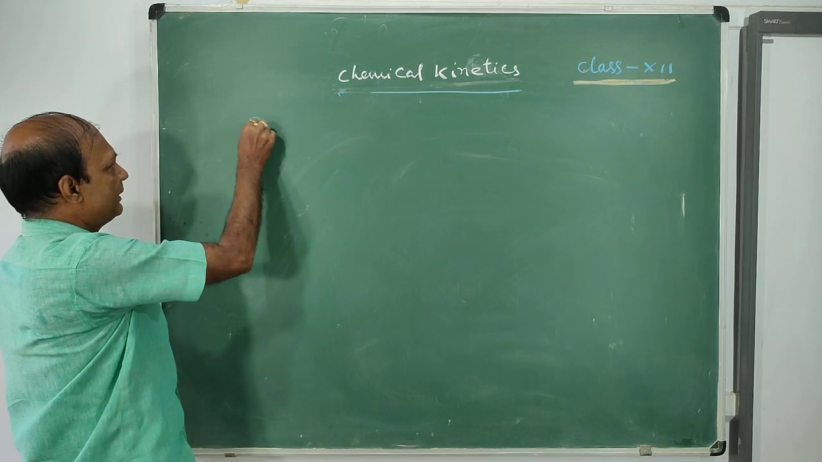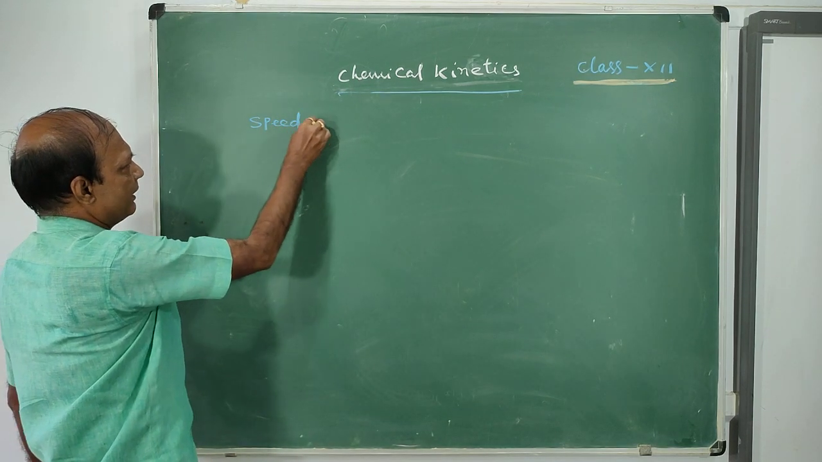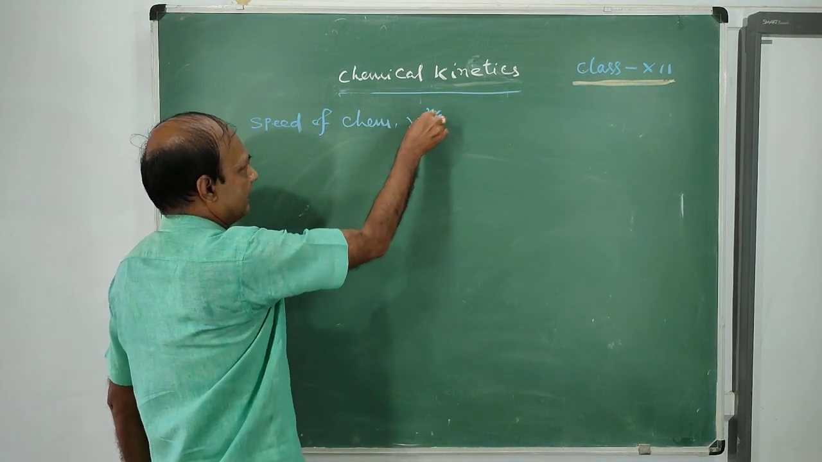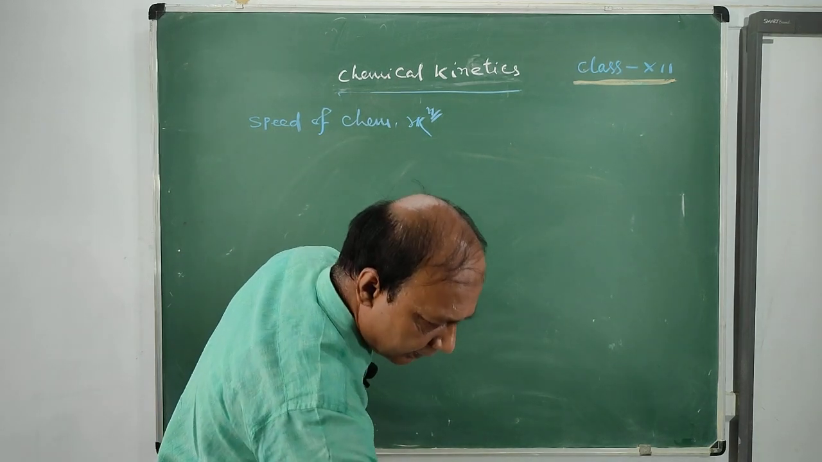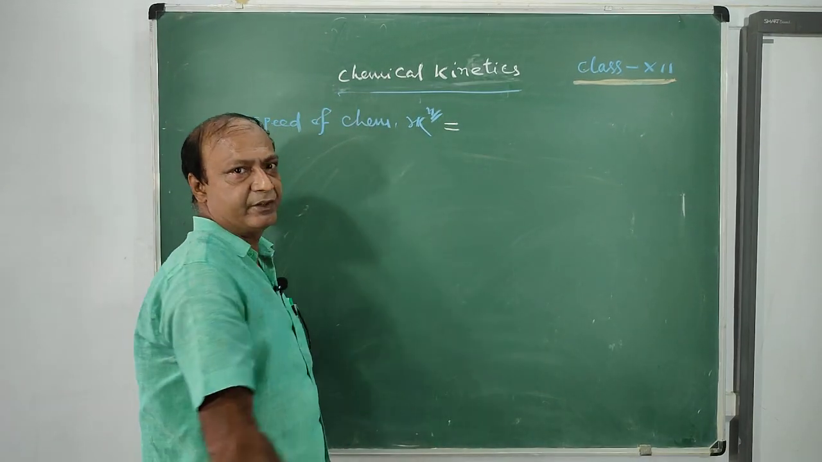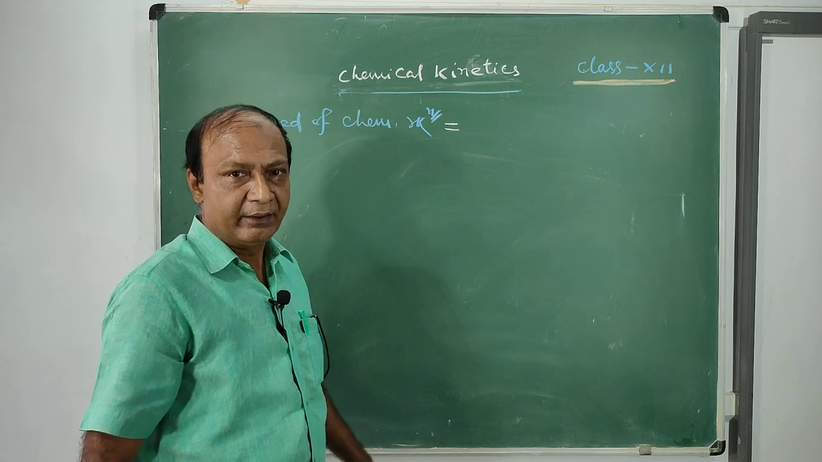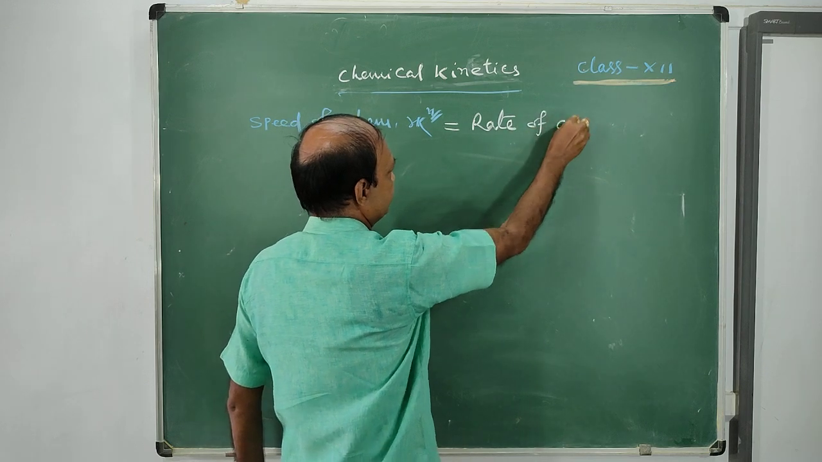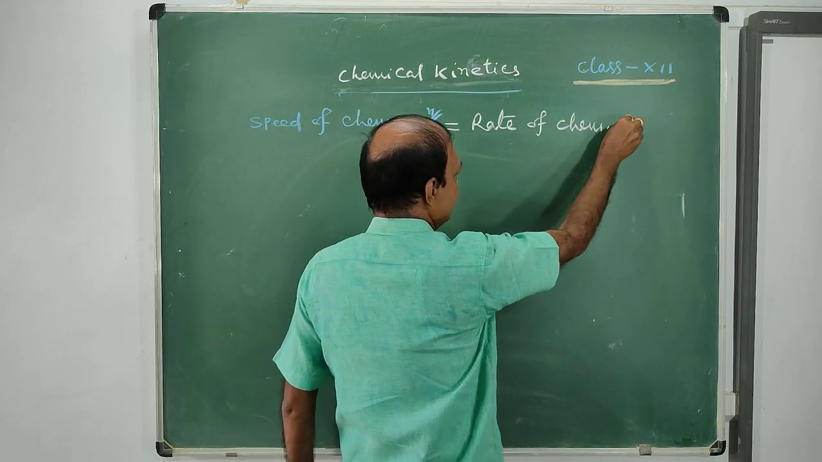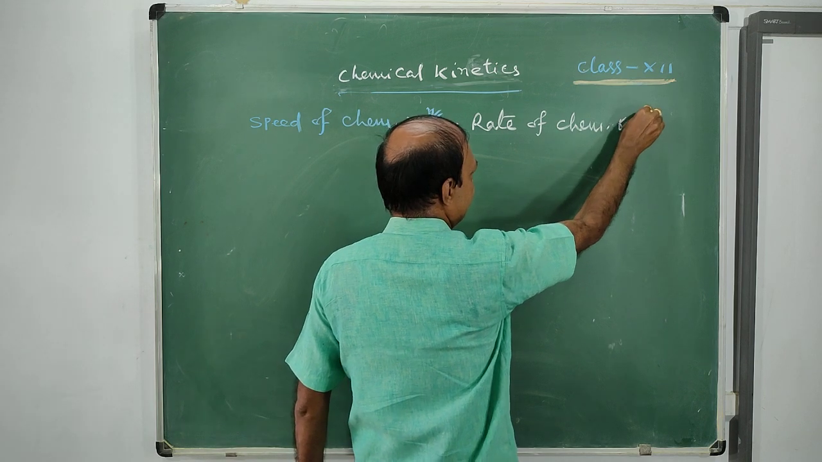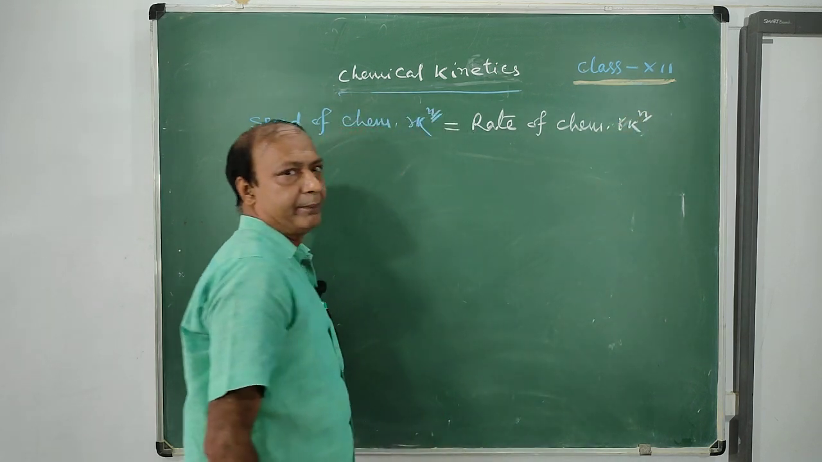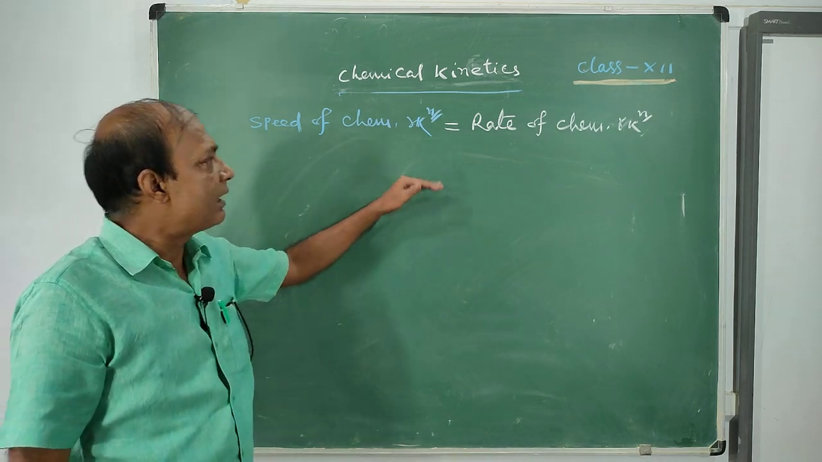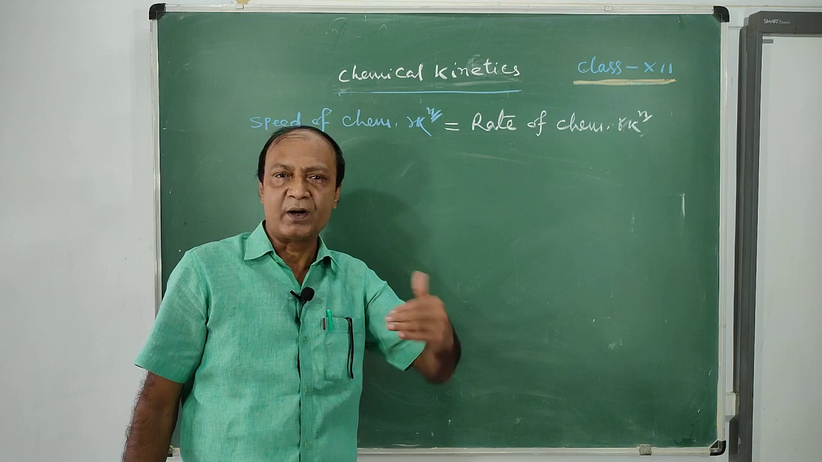First of all, you see the speed of chemical reaction. This, in the language of chemistry, is known as rate of chemical reaction. So what we say is speed, that is called rate of chemical reaction. Now here you see that rate of chemical reaction means at what speed the chemical